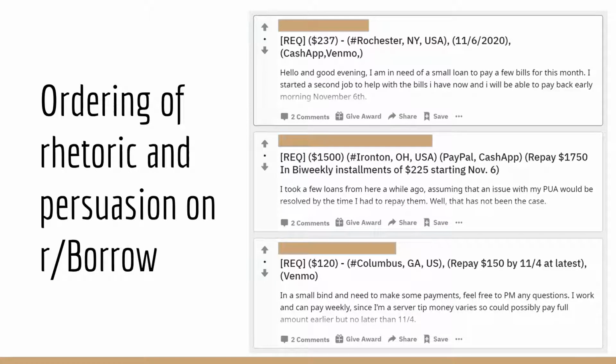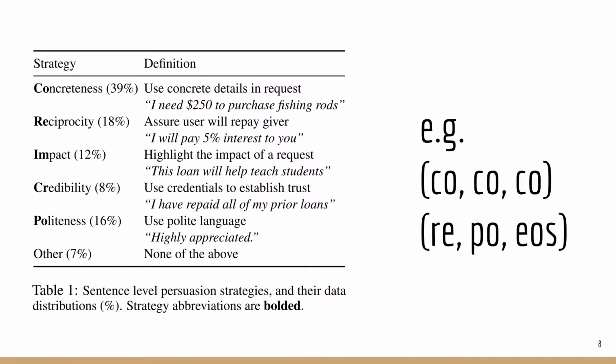To collect our requests, we look at r/borrow, a large-scale lending subreddit. On the right, you can see some example requests. Users on r/borrow post text-based requests asking for a short-term loan. We analyze 49,855 requests for patterns and orderings. Specifically, we look at the orderings of these rhetorical styles.